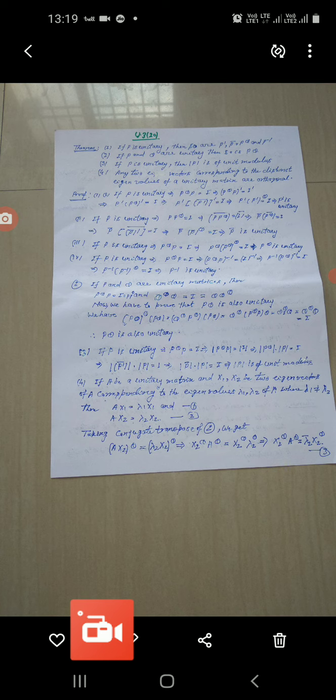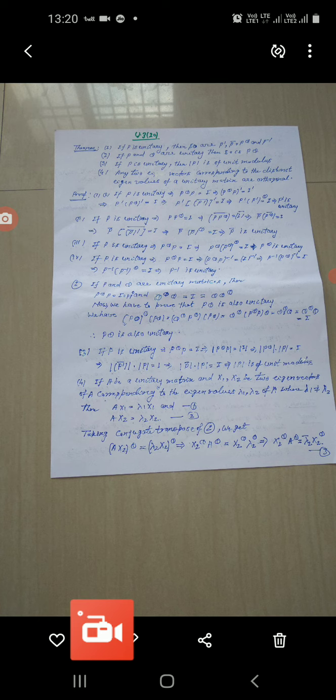Now we will prove the second part of the theorem. If P and Q are unitary matrices, then P to the power theta into P is equal to I, and this is also equal to P into P to the power theta, and Q to the power theta into Q is equal to I is equal to Q into Q to the power theta.